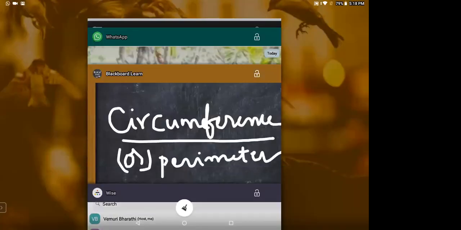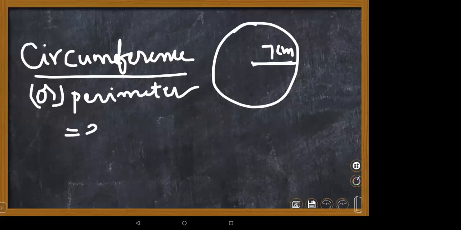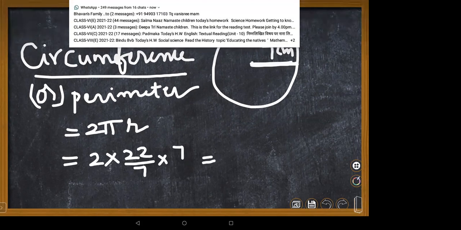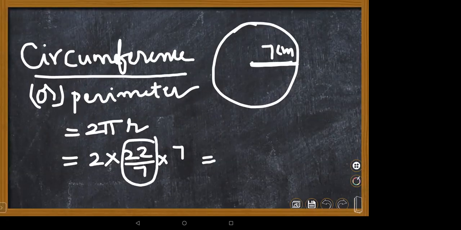See here, perimeter or circumference means 2 pi r. 2 multiplied with pi multiplied with r. The 2 value is general, it's fixed. Pi value is 22/7. What R value are you getting from your question? 7. Yes. Ma'am, with that we should divide with 22? No, this is the fixed pi value. You are just multiplying 2 with pi with the radius.